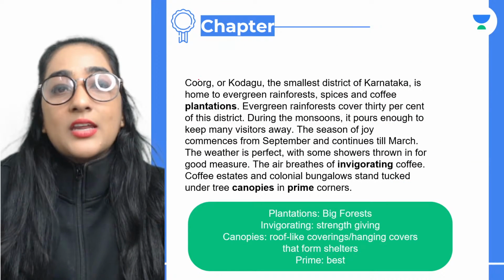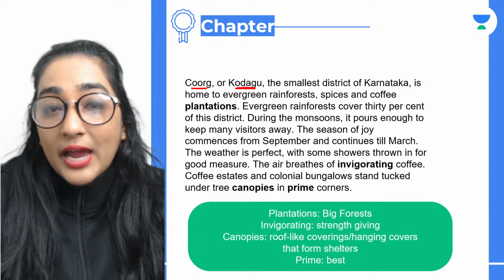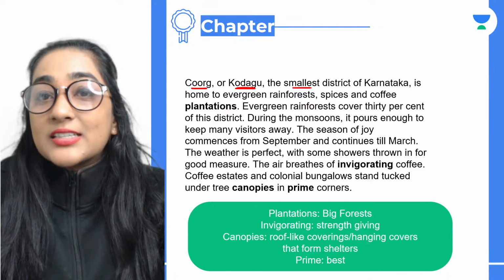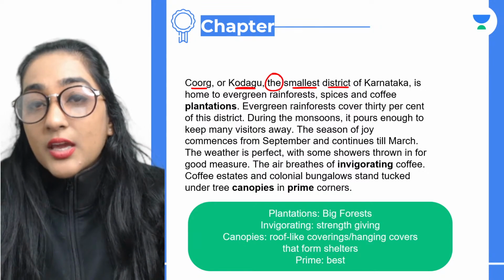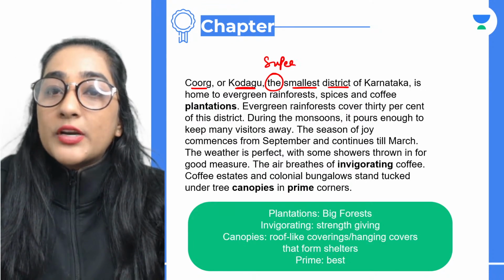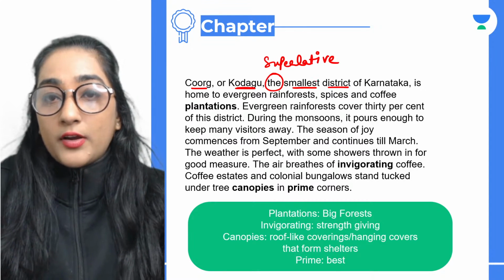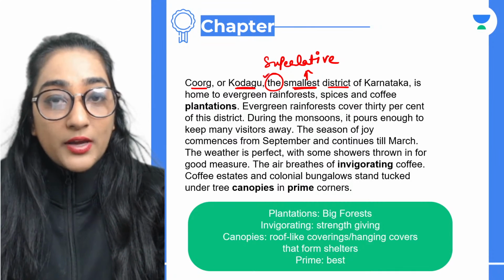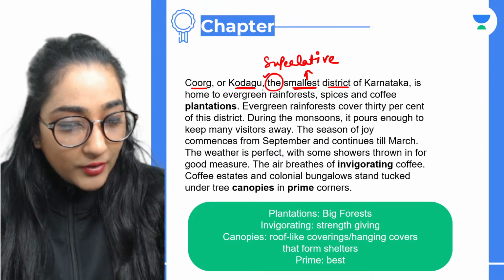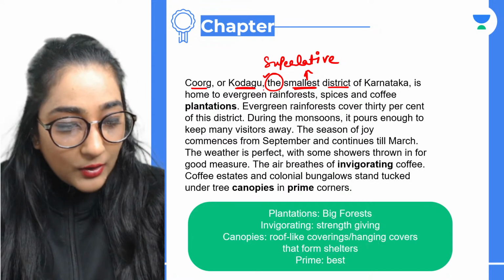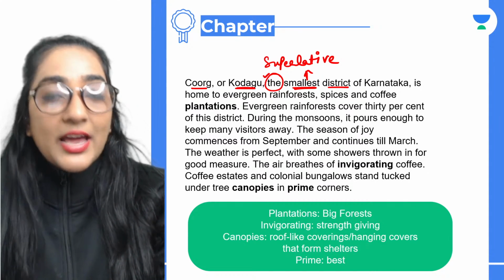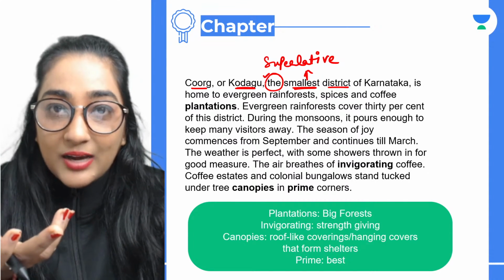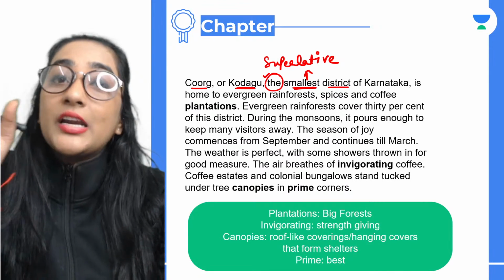Now, moving ahead, guys, Coorg or Kodagu, that is what it is known as. It is the smallest district. I am using the here because the superlative degree of the adjective has been used. Small, the smallest. That is why the. It is actually a town in Karnataka, but it is known as a coffee country.